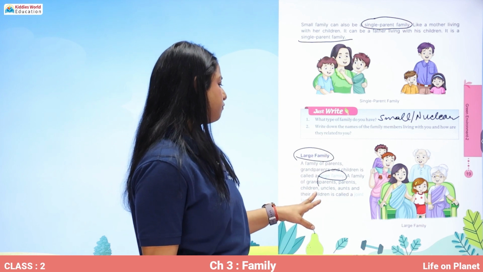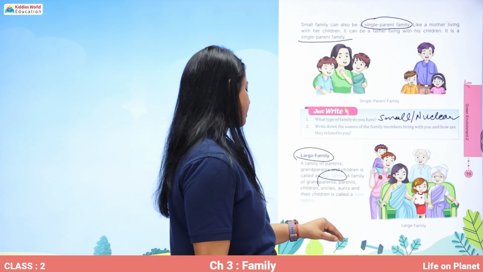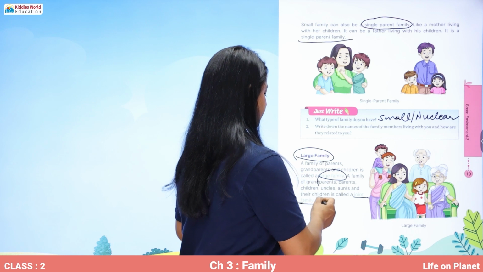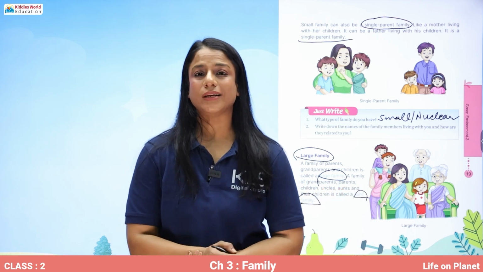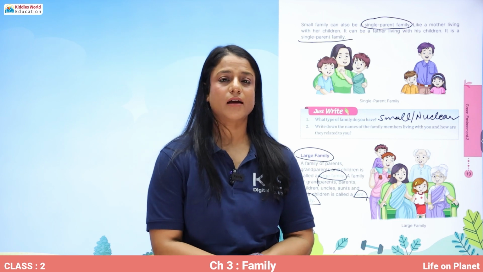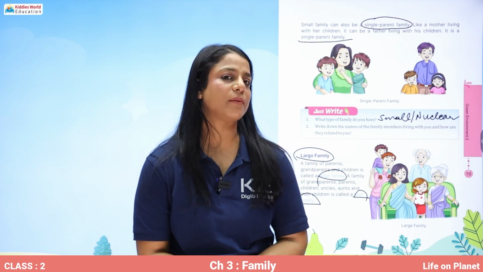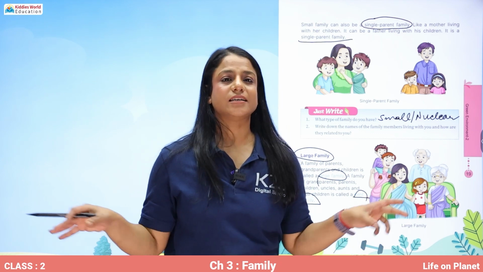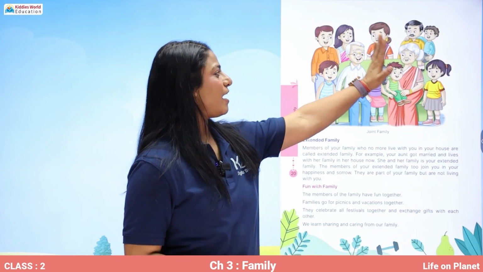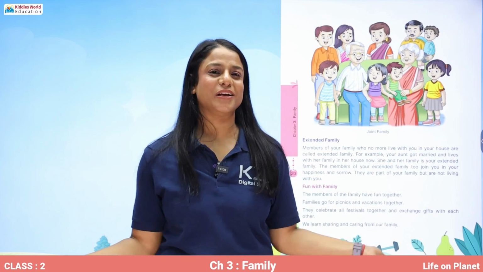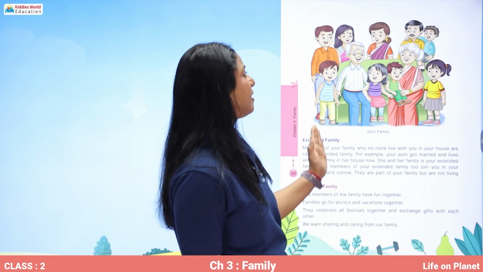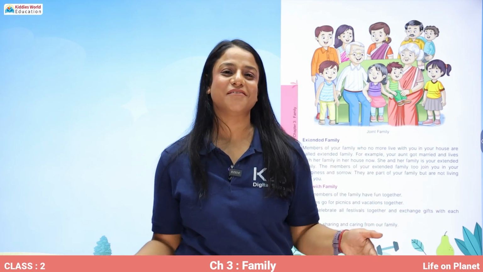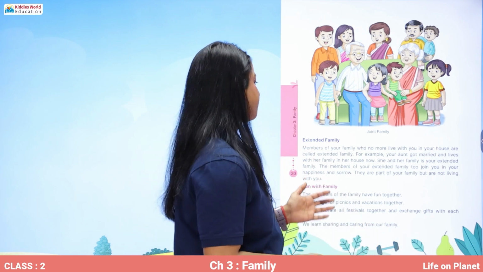A family of grandparents, parents, children, uncles, aunts, and their children is called a joint family. Okay? So when there are only grandparents and parents and children, then it's a large family. And when uncles and aunts and cousins are also there in that family, that is a joint family. So here is the big beautiful picture of a joint family where there are uncles, aunts, grandparents, children, all of them living happily together in a joint family.